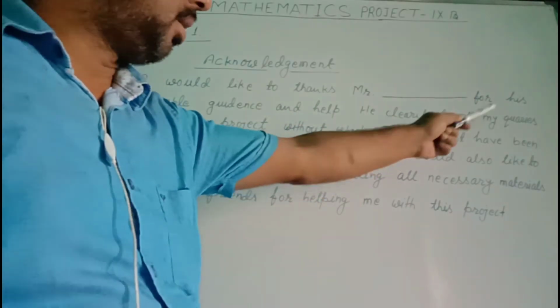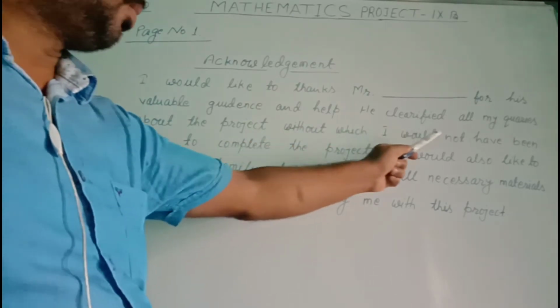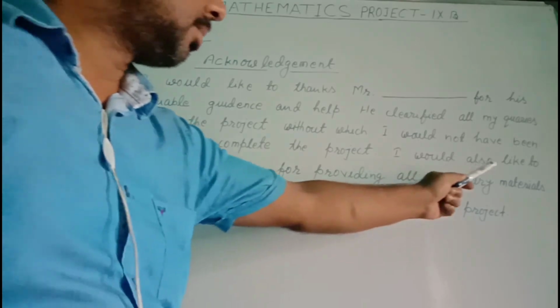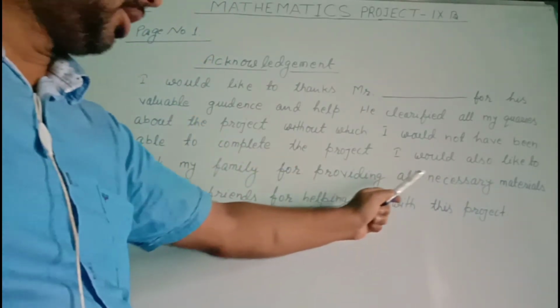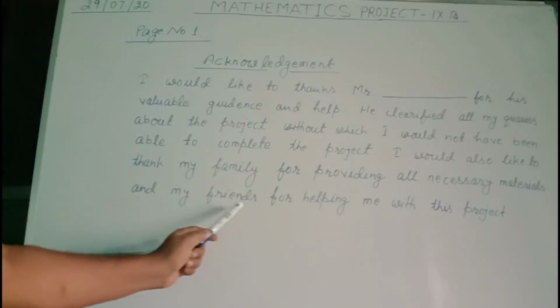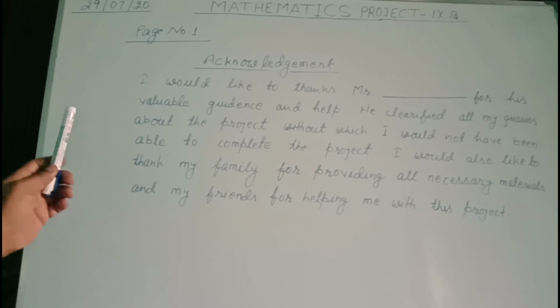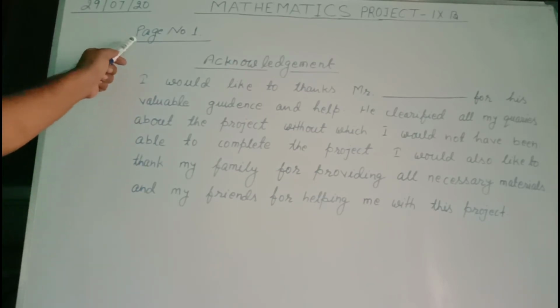He clarified all my queries about the project, without which I would not have been able to complete the project. I would also like to thank my family for providing all necessary materials and my friends for helping me with this project. You write this acknowledgement just after the cover page, that should be page number 1.